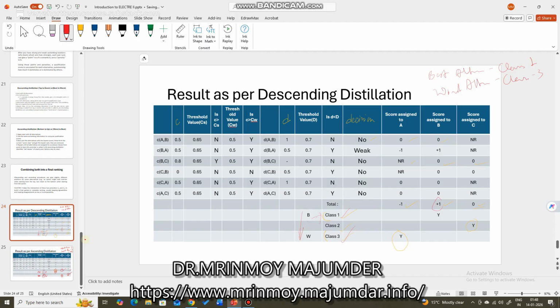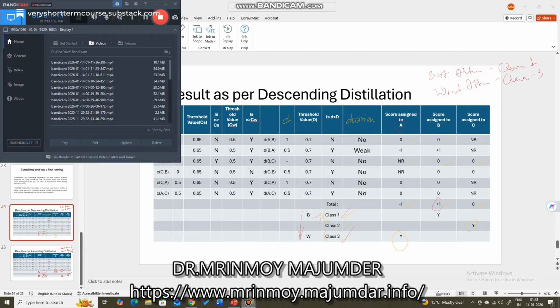And what we check is that the alternative which becomes the member of the best class in case of descending distillation and the member of the worst class in case of ascending distillation, that alternative wins the game and becomes the most preferred alternative for the decision maker. In our case, it is alternative A or location A.